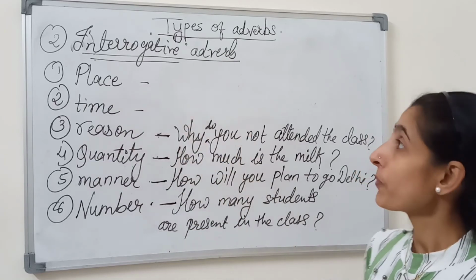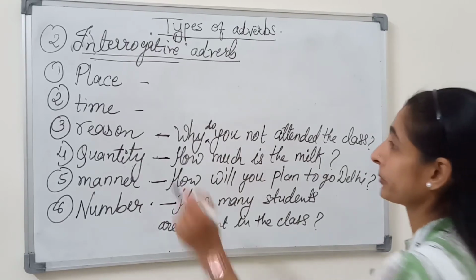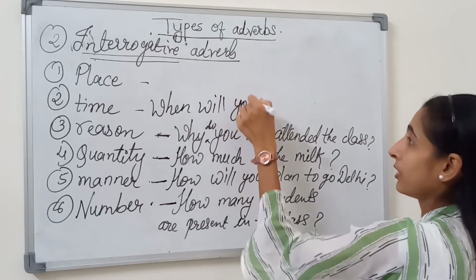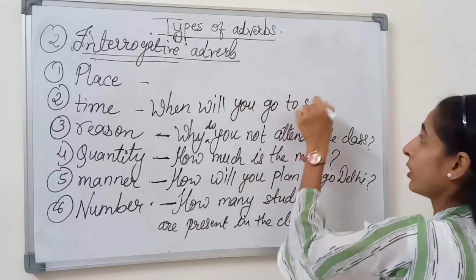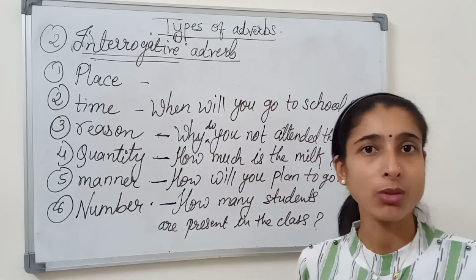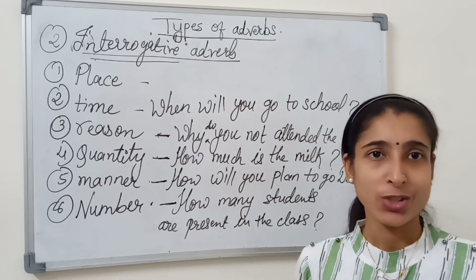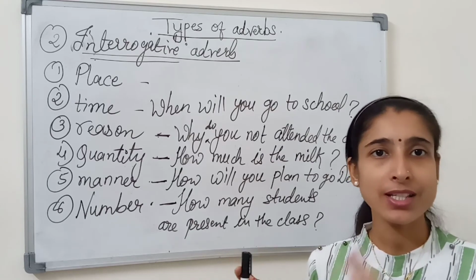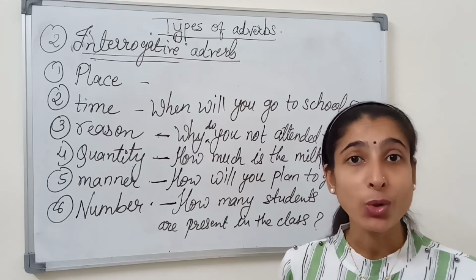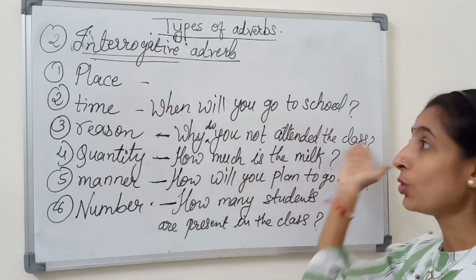Move to our interrogative adverb of time. When will you go to school? Almost always parents ask this question, that when will you go to school? So in this sentence the time is asked. Tomorrow, day after tomorrow, or after 1 month. This shows the time that when will you go to school.